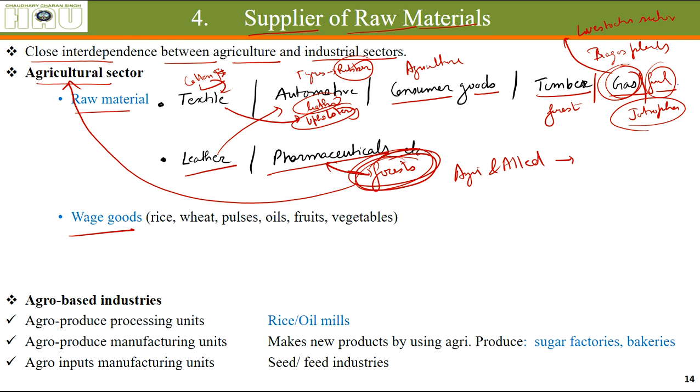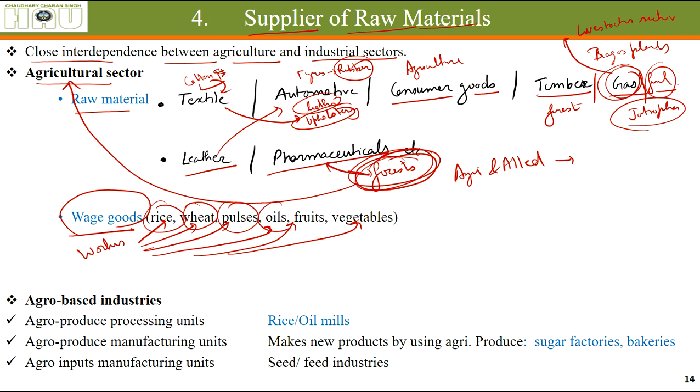Wage goods. What are wage goods? For people who are working as workers, they need rice, wheat, pulses, oils, fruits, and vegetables. Whatever the workers are consuming are considered as wage goods. These wage goods, which make up the plate of a worker who might be working in the field of a farmer or in a factory, all come from a farm. That means it comes from agriculture.